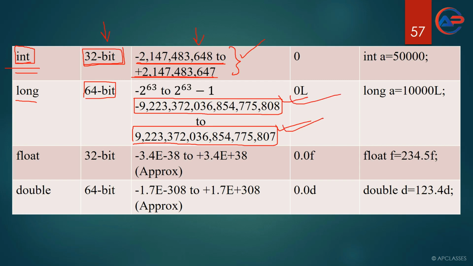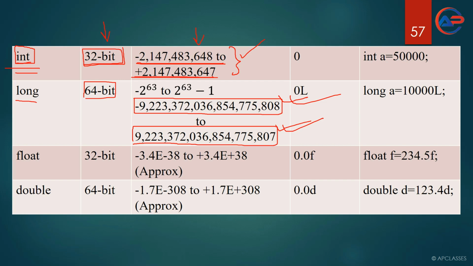Now if I talk in terms of a professional programmer, then we have some user defined data types. What is a user defined data type? We will discuss it in our upcoming videos. We have some user defined data types like big integer, where numbers greater than this can be represented, but that is not at all important for you for class 9, 10, 11 and 12.